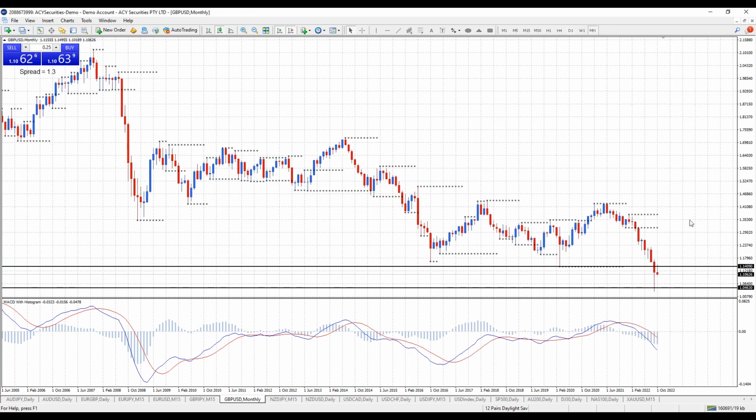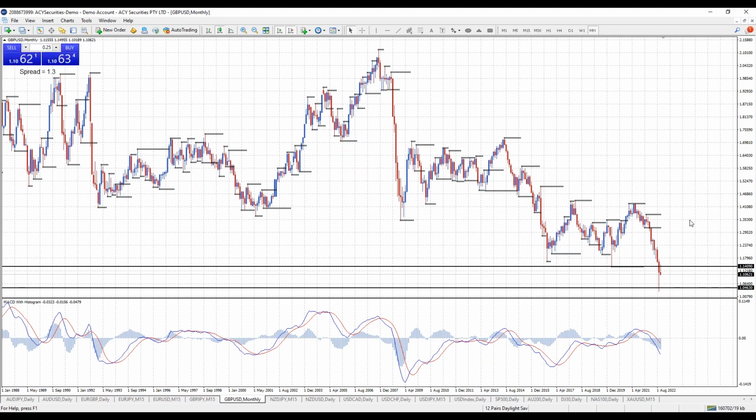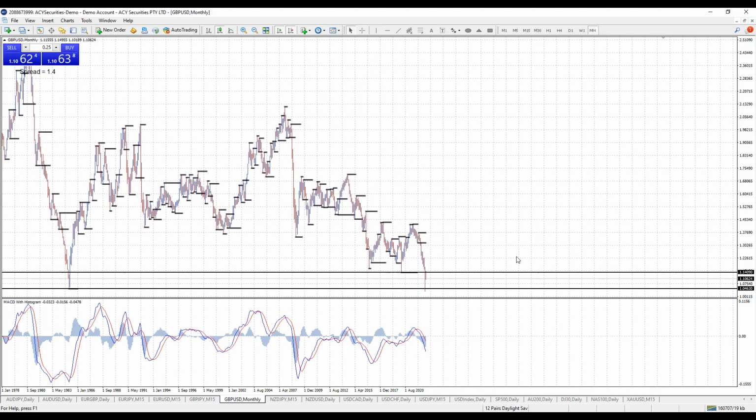Alright traders, on the pound dollar, I'm on the monthly chart. I might try and squash this in so we can see the all-time low if you've got the data on your charts. The all-time low, we traded below it last month, so we're in a serious downtrend. Is that low going to hold for the long term? I know we traded below it, but it could be that this run down could be the final run, or are we actually moving down maybe to test parity over the course of time? Alright, so that's the major low there at 104.63 tested.